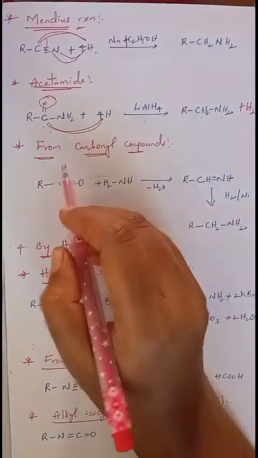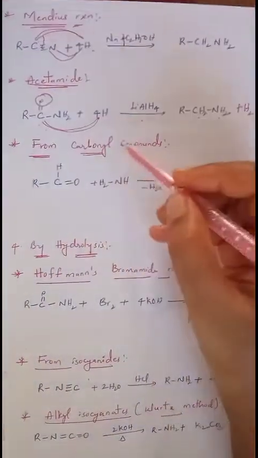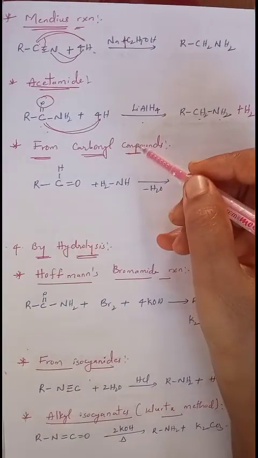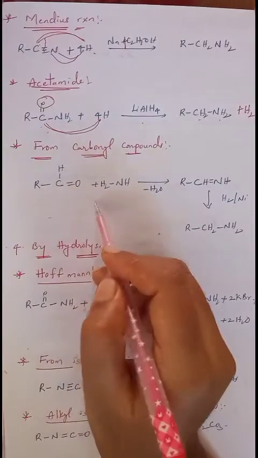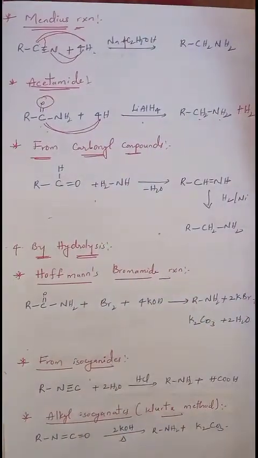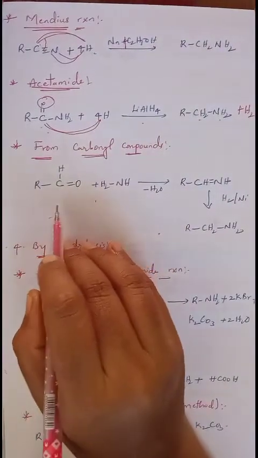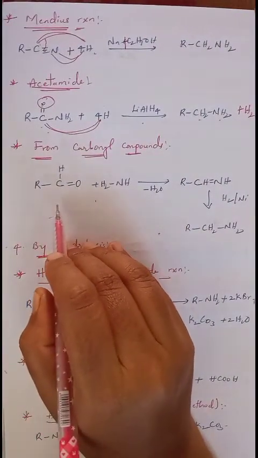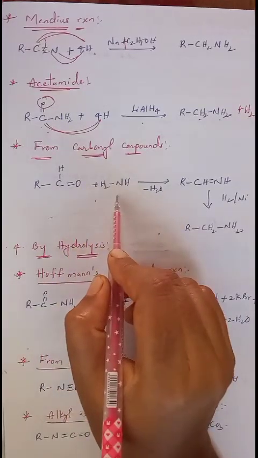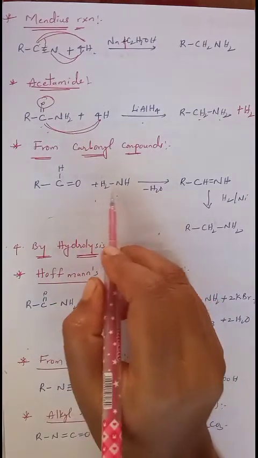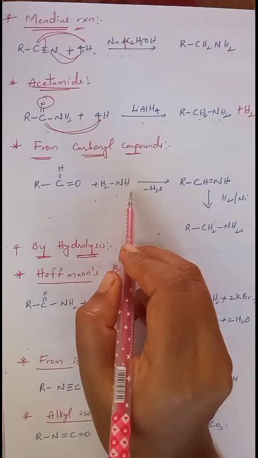Now the next one is from carbonyl compounds. Carbonyl compound is nothing but either aldehyde or ketone, but here I have taken a general representation of aldehydes. Both aldehydes and ketones together are known as carbonyl compounds, but here I have taken an example of an aldehyde to explain this reaction. When this aldehyde undergoes reaction with ammonia, NH2 plus H is called NH3.